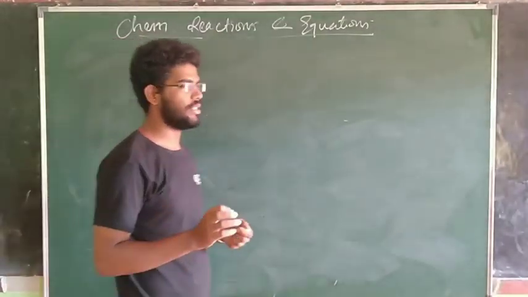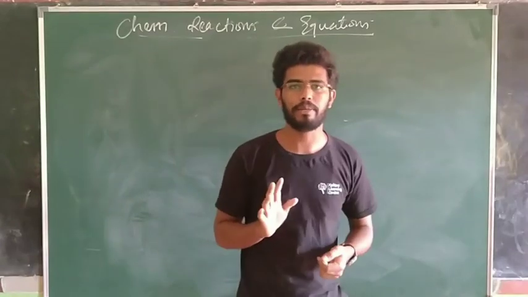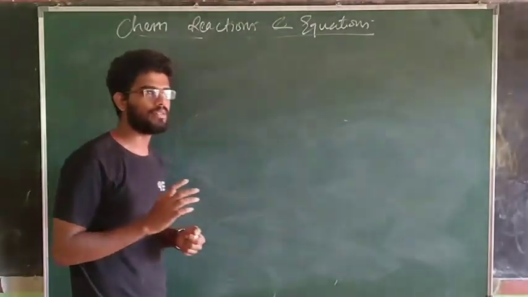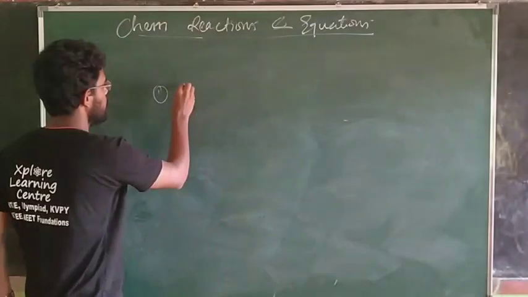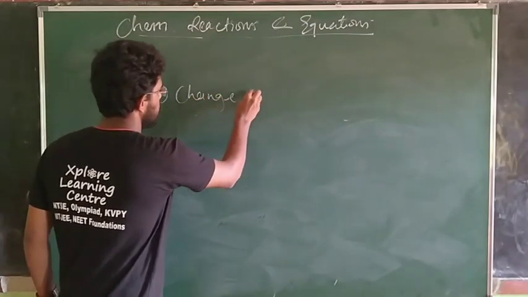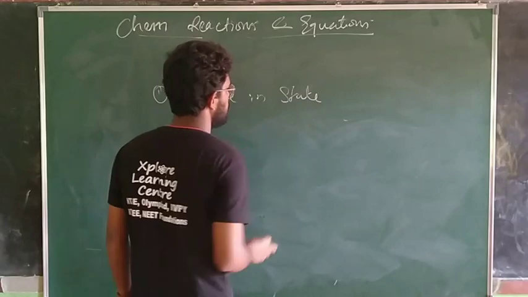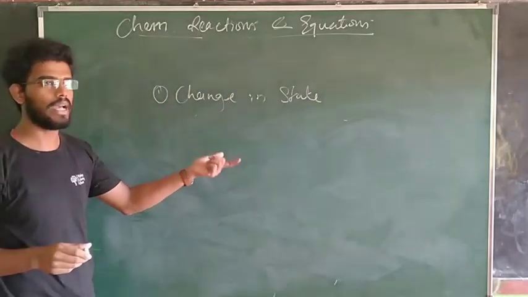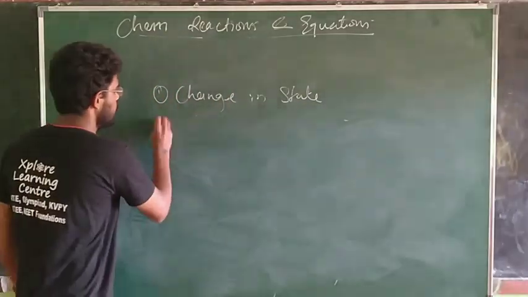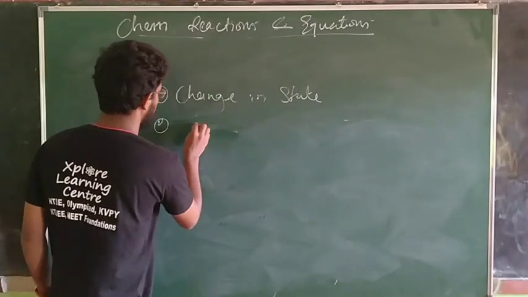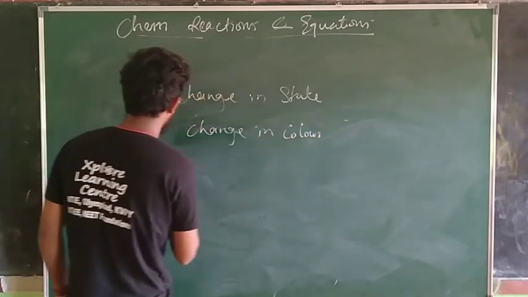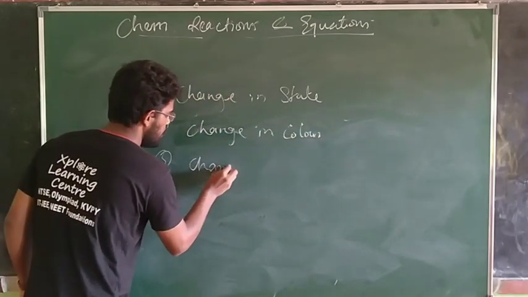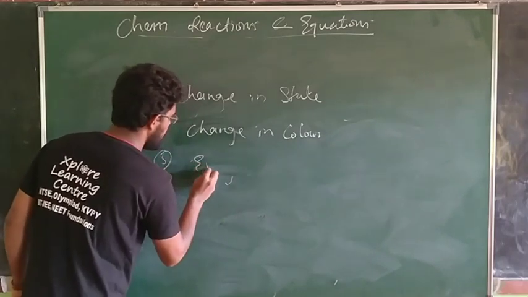We have seen one simple reaction, हमने किया था. We burnt the paper. In that burning of paper, you must have observed some changes that took place. Which were those? If you note very carefully, there was change in state. Paper soft solid था, ash में convert हुआ था. There was change in state. There was change in color was observed.